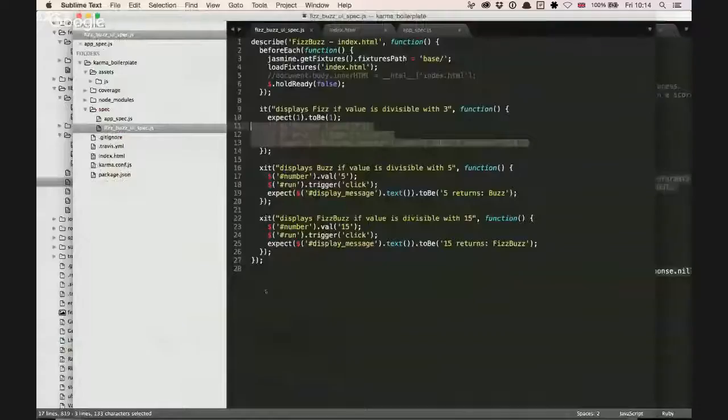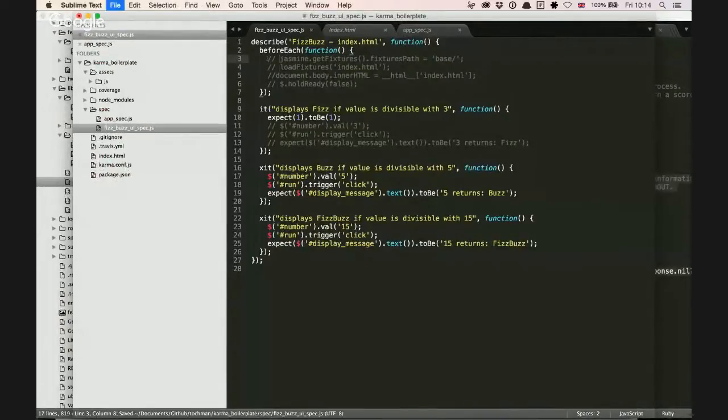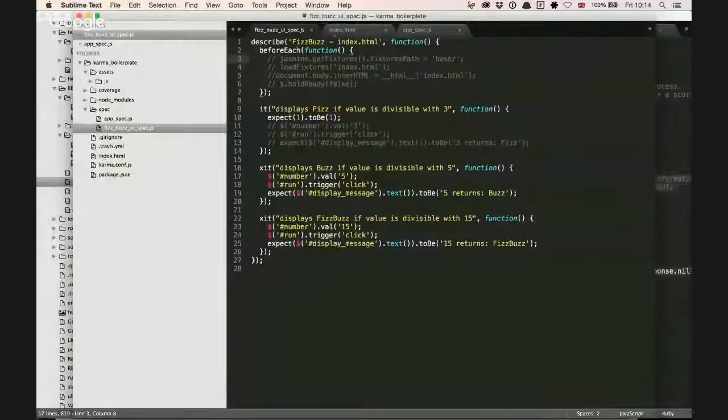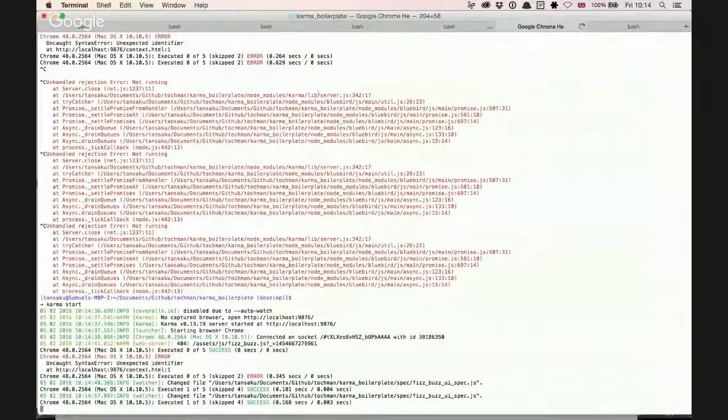Right. So the implication is that something up here is causing a problem. Let's do this. Okay. So that runs like that. Okay. Let's put that back in. That's fine.